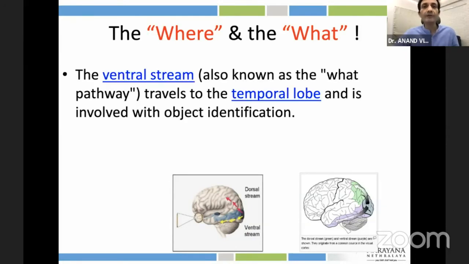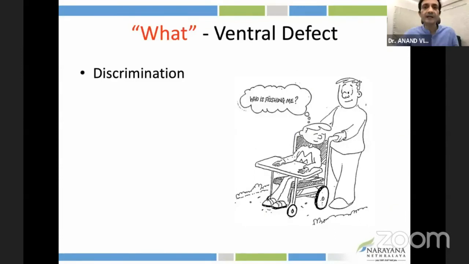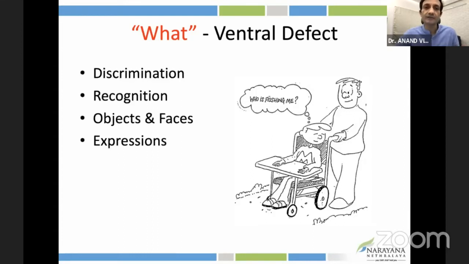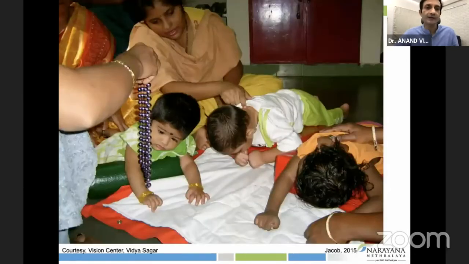So where we want to point out in simple words is, is there a problem in the child figuring out where the object is or what the object is? So the ventral stream, dorsal stream terminology is not important, but if the child can locate the object or figure out the object in terms of the spatial orientation, these are 2 distinct things, and there are of course tests and ways of doing that, and that will sort of give us a clue on where we need to take this baby in terms of management.